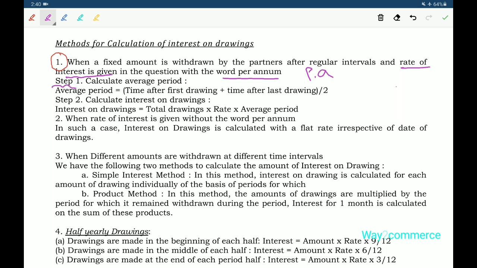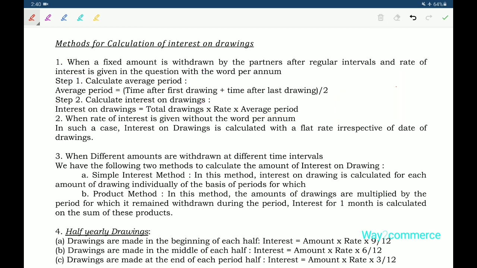How to calculate? Step 1: calculate the average period. First of all, we have to find the average period: time after first drawing plus time after last drawing, divided by 2. Next, after calculating the average period, we calculate interest on drawings. Interest on drawings equals total drawings, that means total amount, into rate into the average period already calculated. This is the first method.